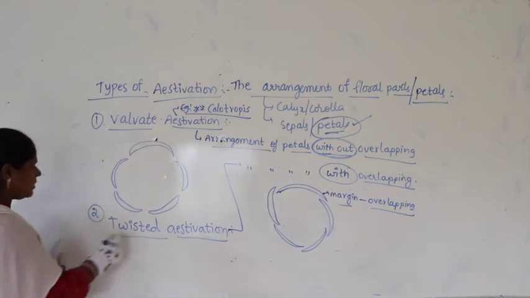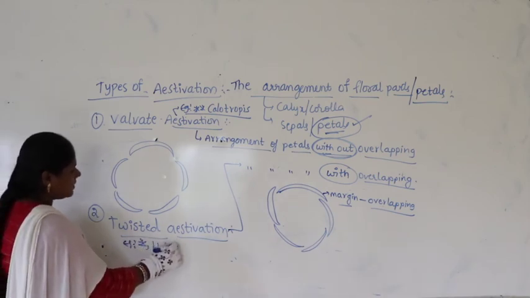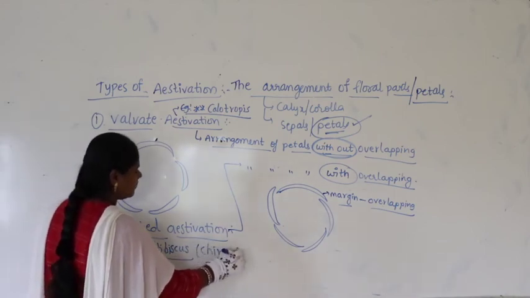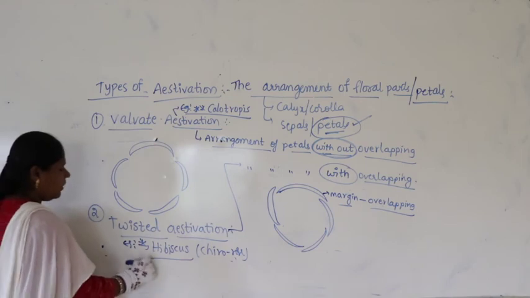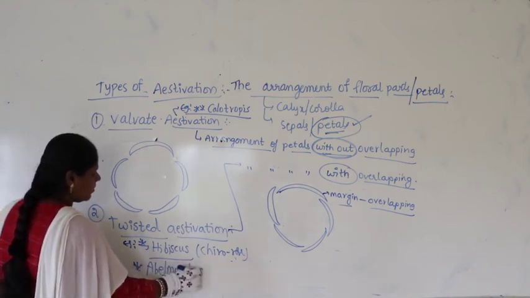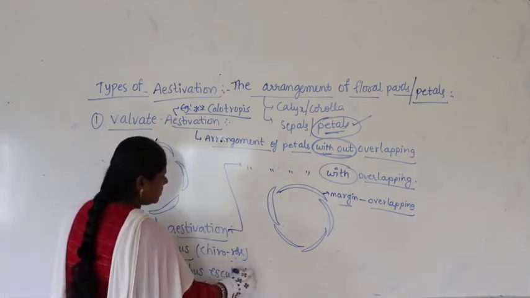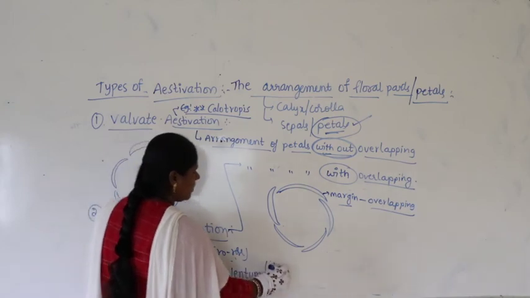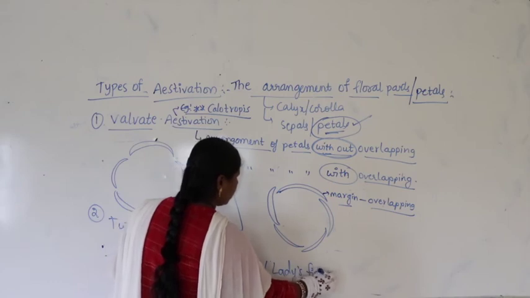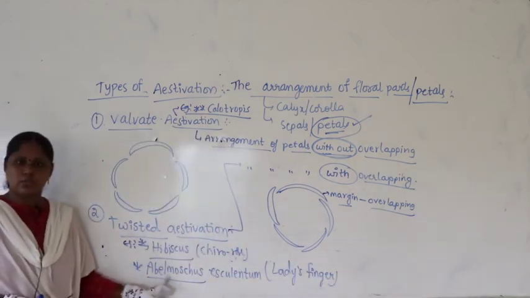Where do you find this? This we find in, see, again the hibiscus example has come: Hibiscus rosa-sinensis, commonly called China rose. Abelmoschus esculentum, this is commonly called lady's finger. I have given the new scientific name today, it is the most commonly used one.